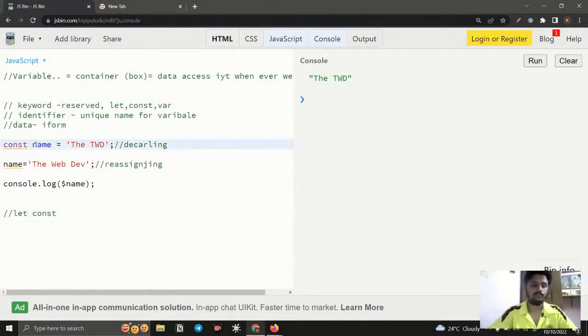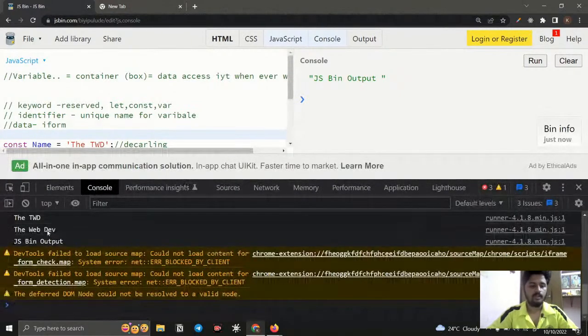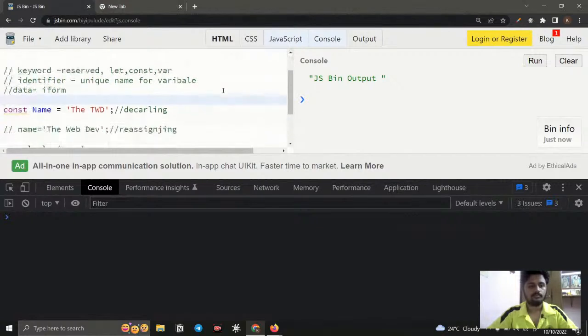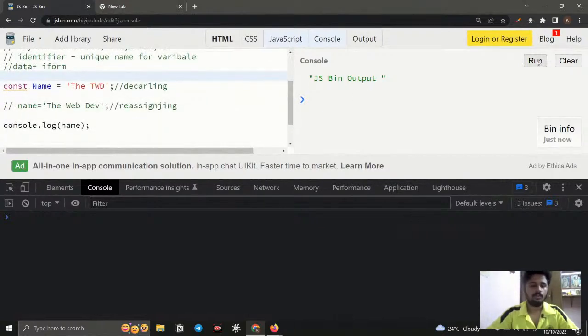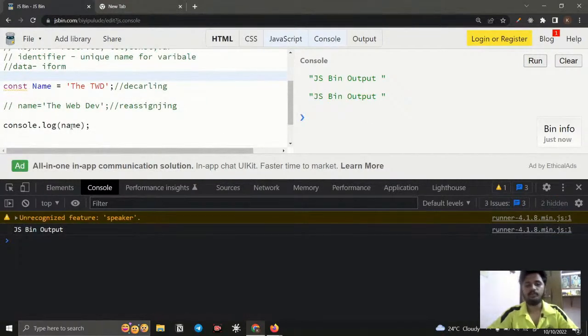What is meant by case sensitive? For example, for name, I give a capital N here, and here I give a small n. I call for small n. Here it will show me undefined, since it is declared with a capital N. Okay, we reassigned it, run it. Here you can see JSBin shows something weird, this happens in JSBin. We go to the console. If I say console.log, it usually produces undefined.